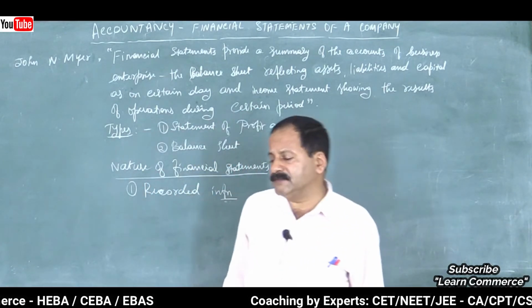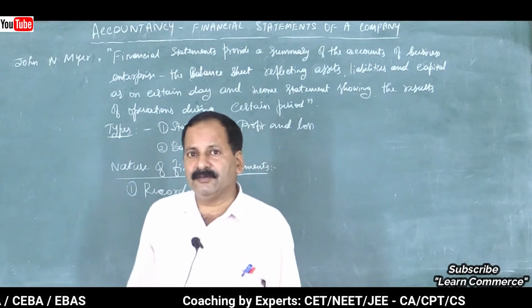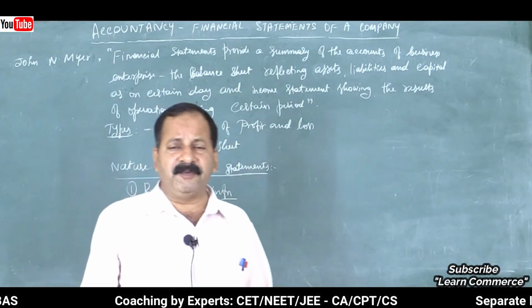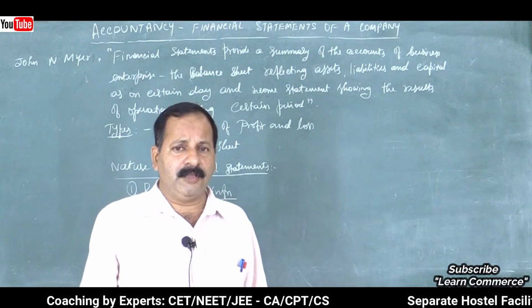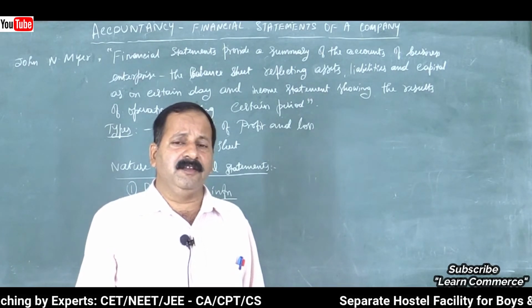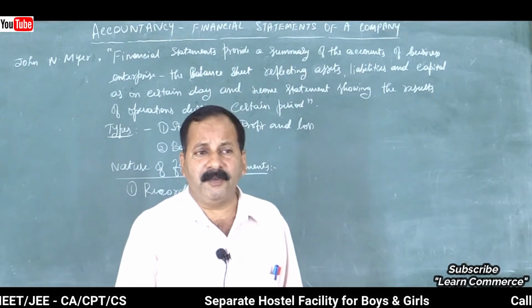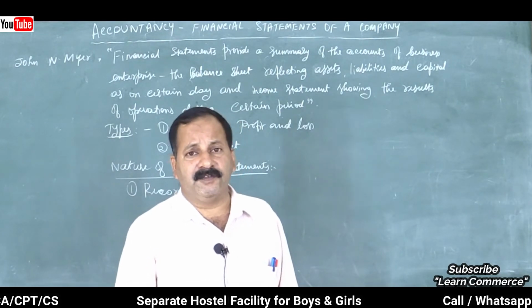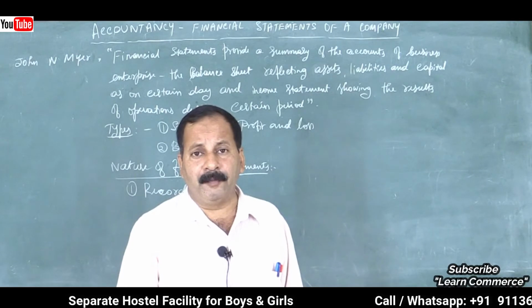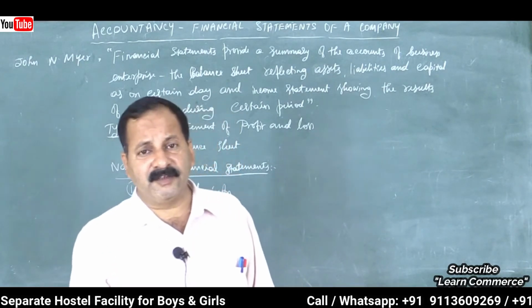Like 10 years ago or 20 years ago, we used to get masala dosa at 10 rupees. Now, can you get masala dosa? The hotel owner may say it is 10 rupees, but you won't get even a cup of tea, isn't it? It costs now 15 rupees. Forget about masala dosa, you may say.